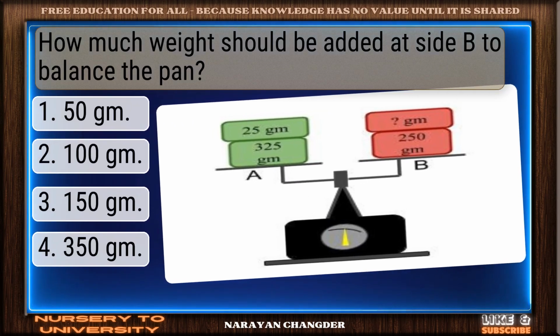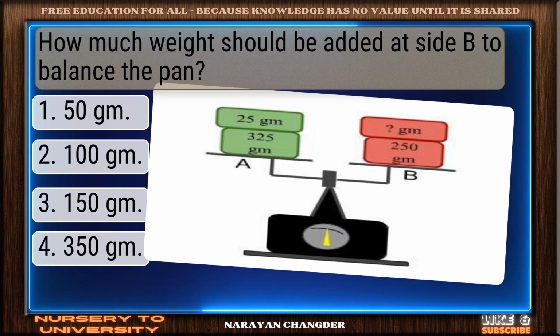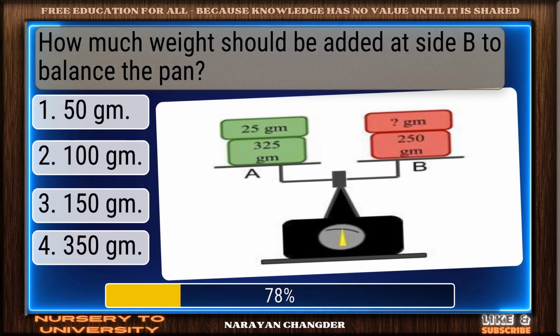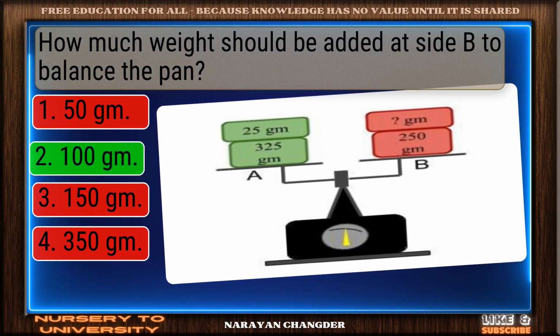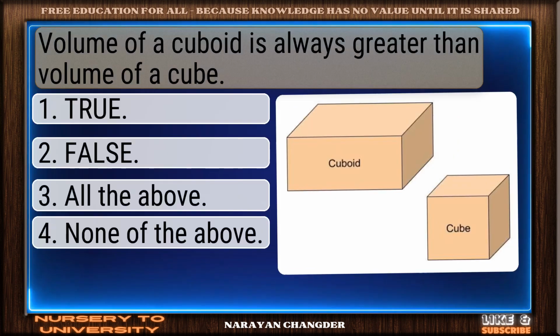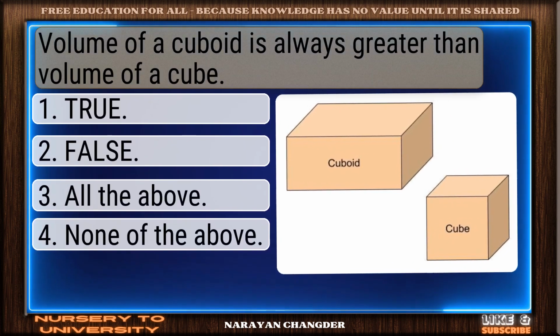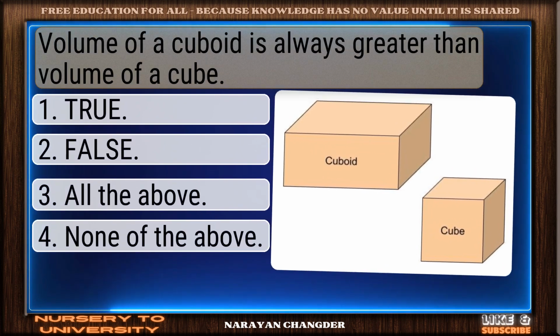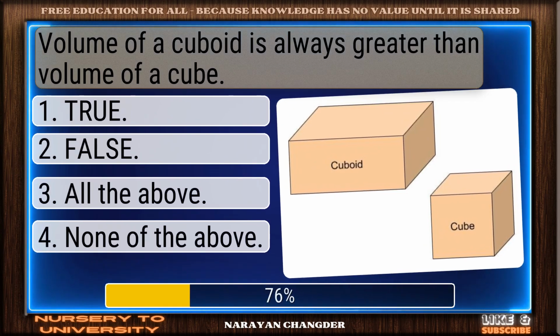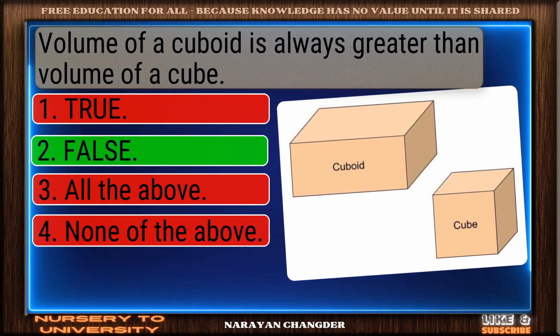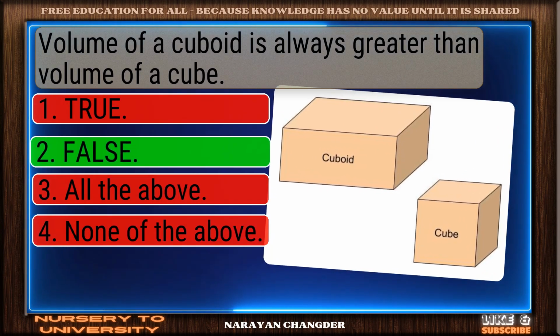How much weight should be added at side B to balance the pan? Good job. Your answer 100 gm works well here. Volume of a cuboid is always greater than volume of a cube. Well picked. False is the correct answer.